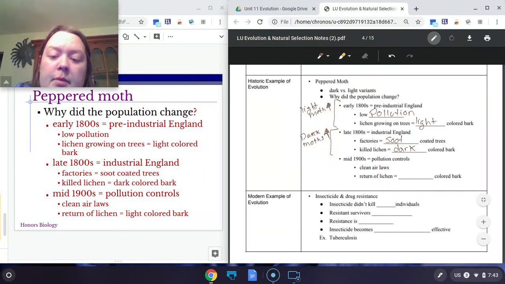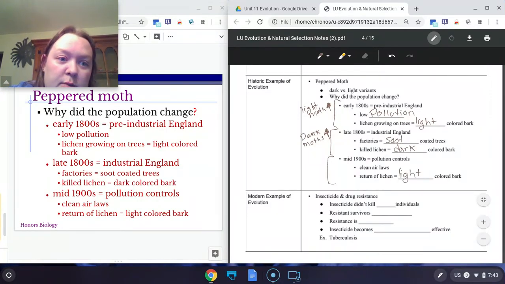However, over time, about the time mid-1900s rolled around, people started getting on to the idea that pollution is not good. It's not good for people. It's not good for organisms around us. So humans created clean air laws. The air cleaned up, less soot, less pollution. Then the trees went back to being a lighter color.